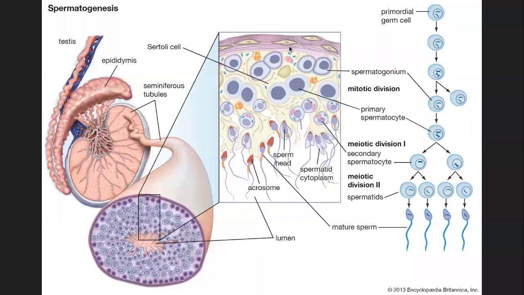Let's assume this green cell is the primordial germ cell. It will divide mitotically, it will form spermatogonia and sperm mother cell, which will further divide mitotically to form a certain number of these spermatogonia cells or sperm mother cells.